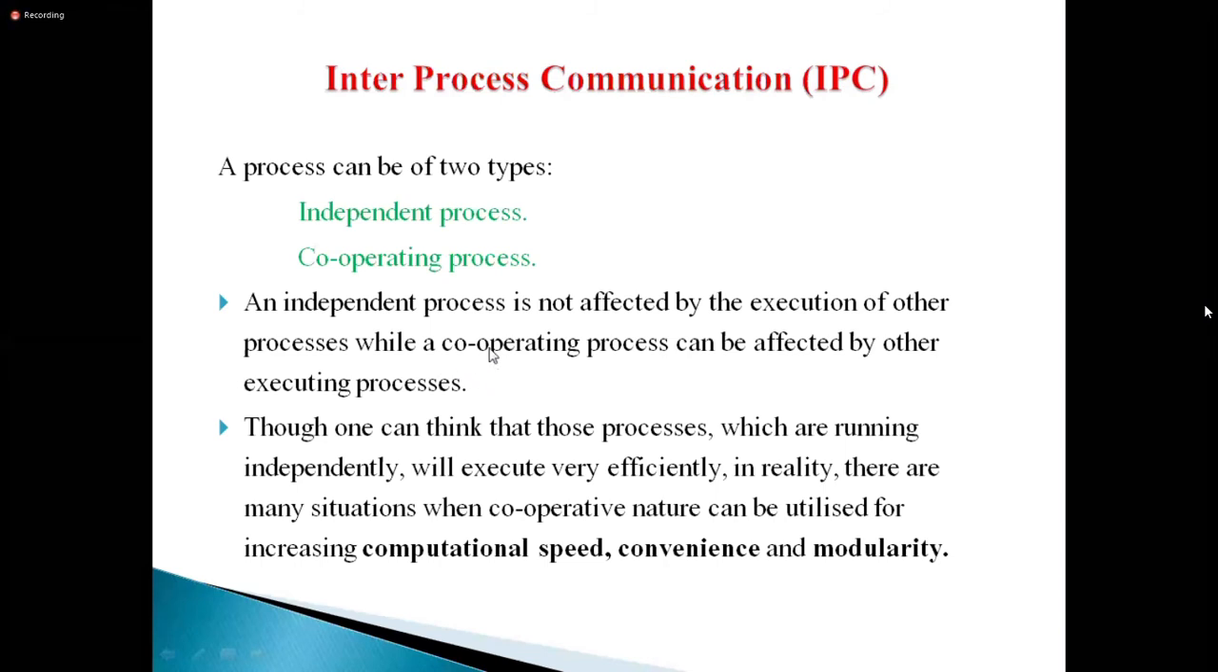While a cooperating process can be affected by other executing processes, because they are exchanging their information or data. If it is independent, there is no exchange. They are executing individually. If it is cooperating, it is having common memory. For example, shared memory: the memory which is placed at one place, and multiple processes are accessing that memory, means communicating.